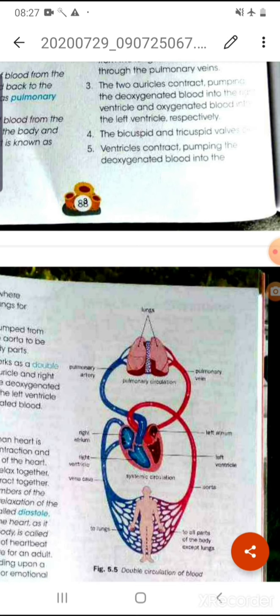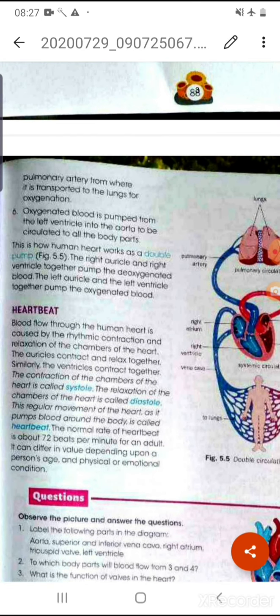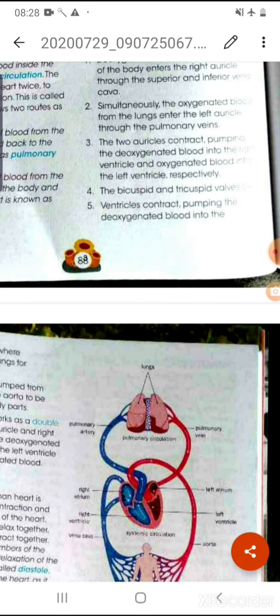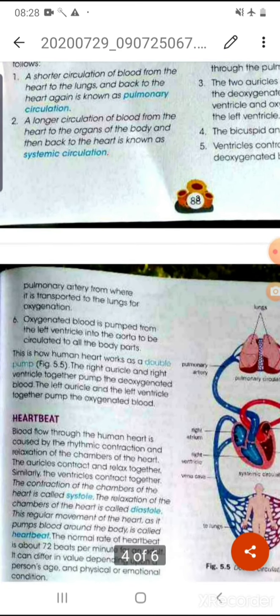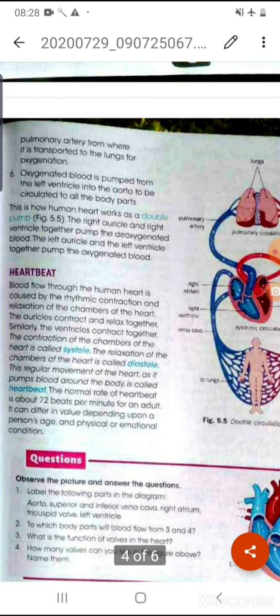Now the bicuspid and the tricuspid valves close, and the ventricles contract. The deoxygenated blood present in the right ventricle is pumped into the pulmonary artery, from where it is transported to the lungs for oxygenation or purification.